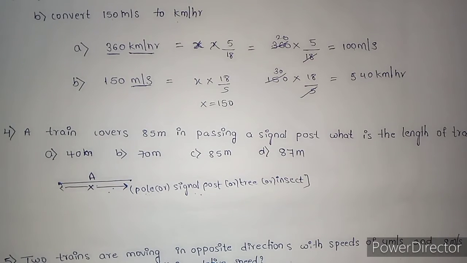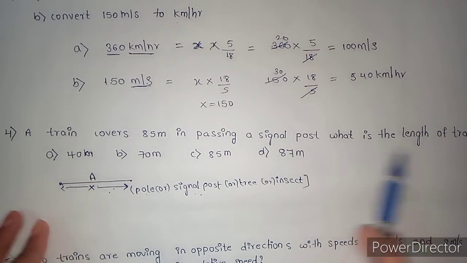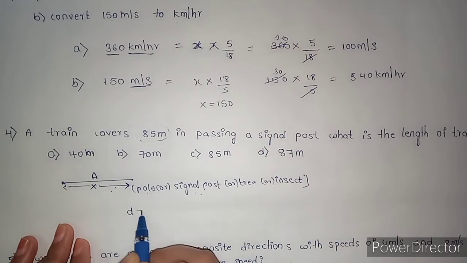Based on this concept, let us solve the fourth question. Here a train is covering an 85 meter distance on passing a signal post. It is covering 85 meter distance. Then what is the length of the train, right? As I already told you, when it passes objects like a pole, signal post, tree or insect, then it is equal to the length of the train. Here we have the question to find the length of the train. Already it is given in the question that it is covering a distance of 85 meter.